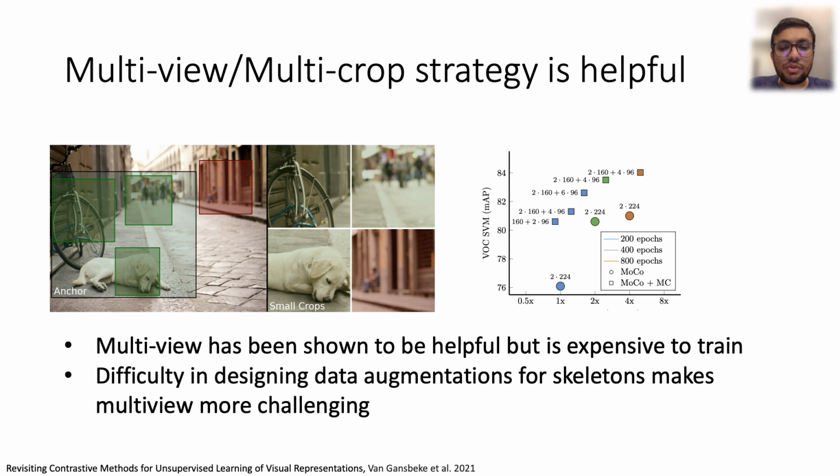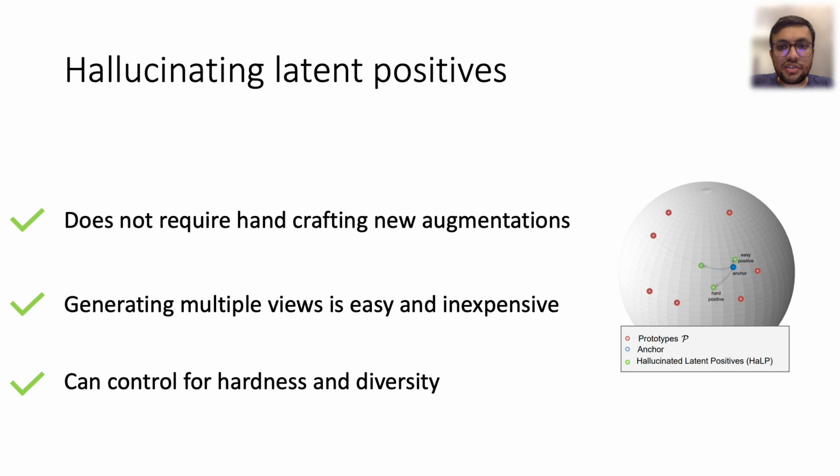Various works have shown that using multiple views of the data beyond just the anchor and key helps in learning better features. But these approaches are more expensive to train due to the additional forward and backward passes through the model. To tackle the discussed challenges, in this work we hallucinate positives in the latent space. This has several advantages. First, this does not require handcrafting new augmentations. Diverse generation can happen on the fly, and generating multiple positives is easy and inexpensive. Our approach also allows for a control on the hardness and diversity of generated positives.